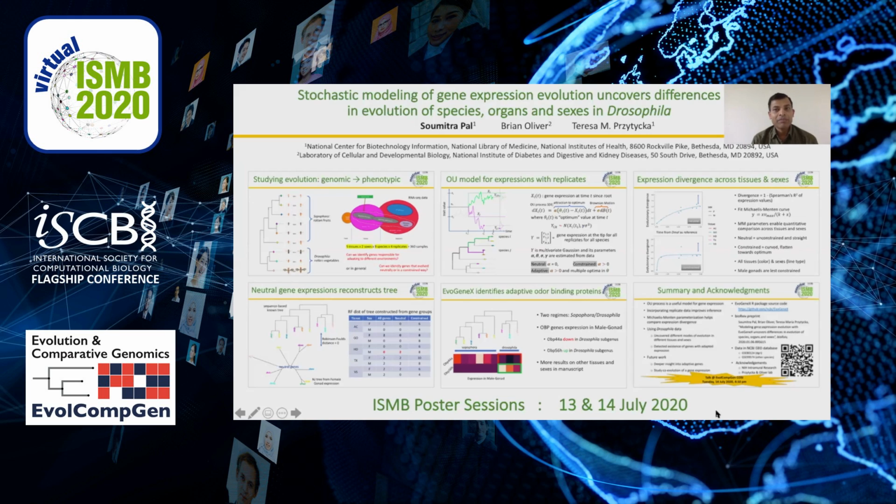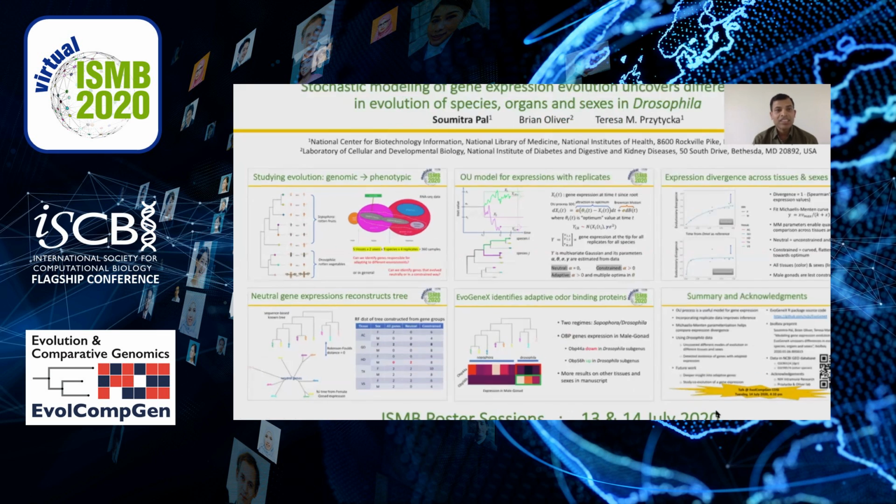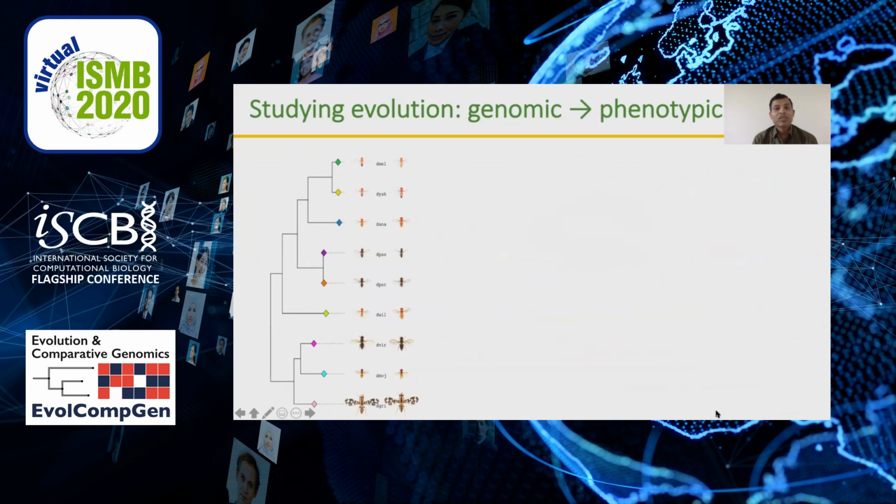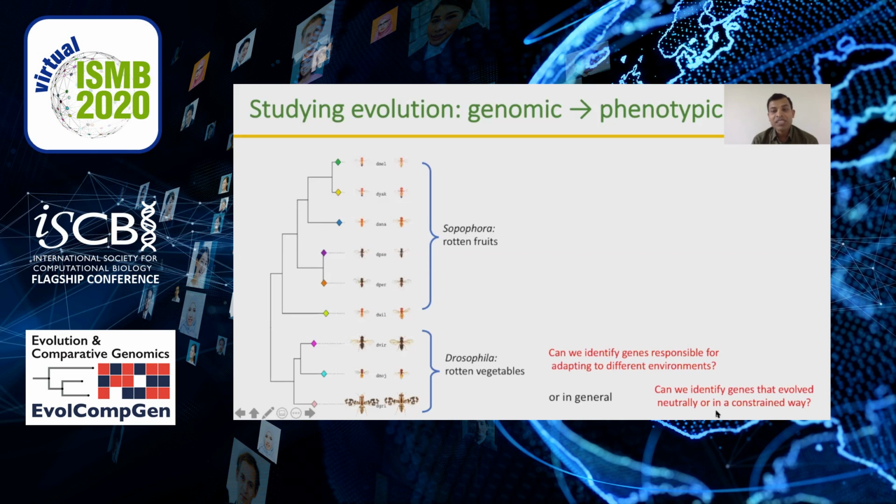The title of my presentation is Stochastic Modeling of Gene Expression Evolution Uncovers Differences in Evolution of Species, Organ, and Sexes in Drosophila. Let us consider 9 Drosophila species which have significantly different phenotypes. For example, the top 6 species from Sophophora subgenus thrive on rotten fruits, while the bottom 3 from Drosophila subgenus thrive on rotten vegetables. One question that comes to our mind, can we identify genes responsible for adapting to different environments? Or in general, can we identify genes that evolve neutrally or in a constant way?